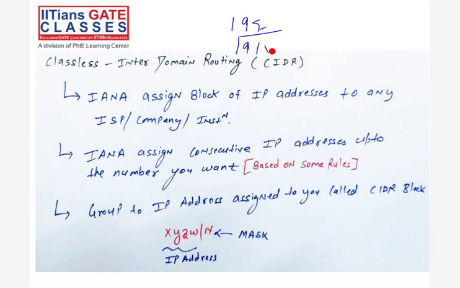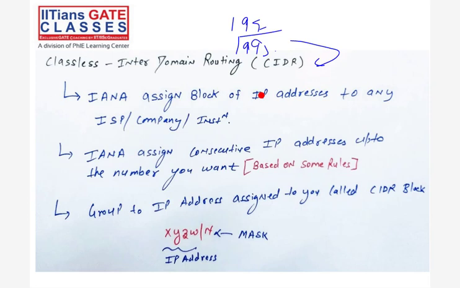So they came up with the idea of CIDR, which is called classless inter-domain routing. Classless inter-domain routing means a group of IPs is assigned to a company according to its requirement. As a company, I need 3,000 IP addresses. Okay, I will follow certain rules, take a group of IPs, and assign it to that particular user as per the demand. This is called classless inter-domain routing, right?